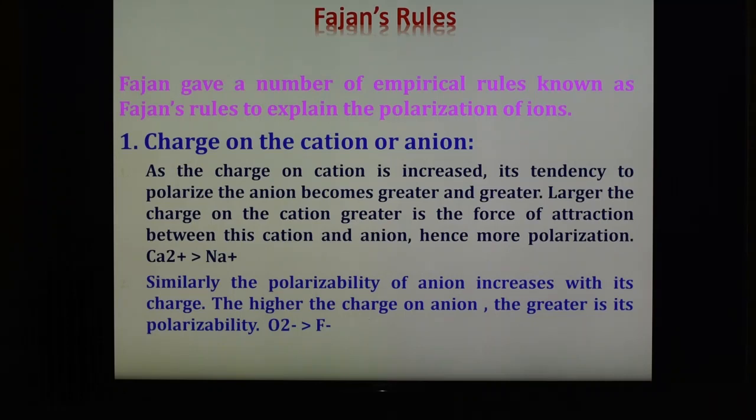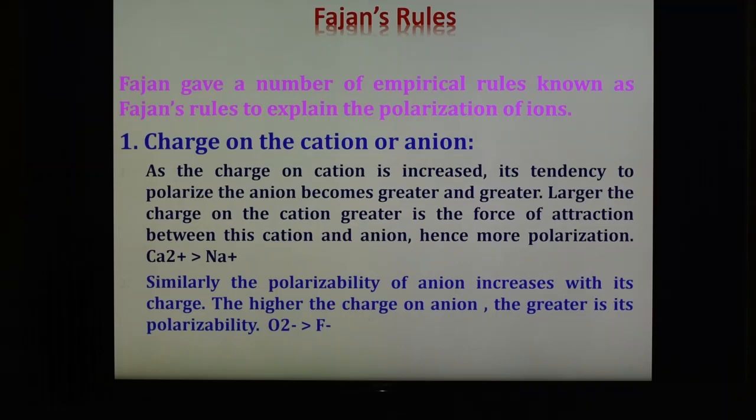This means that oxide is more covalent than fluoride. So again, in both cation and anion, when charges are more, the polarization is more. Ca2+ has greater polarization power than sodium, and O2 minus is more polarizable than F minus. So this is the first rule given by Fajan.